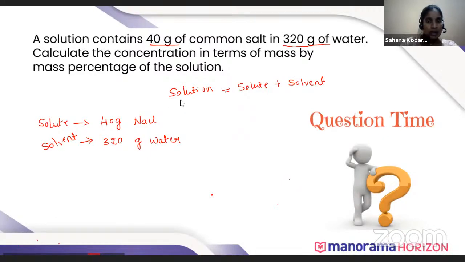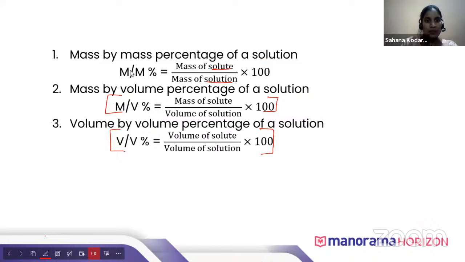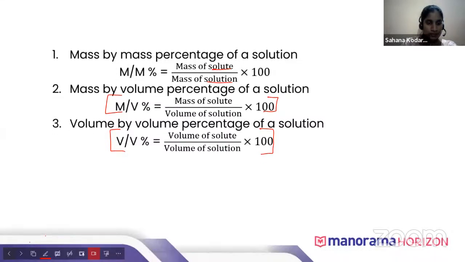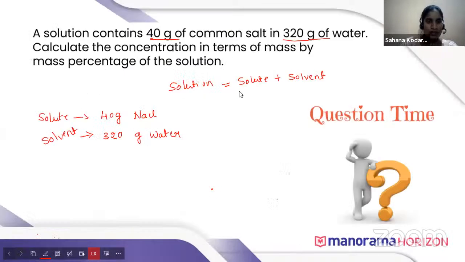Okay. So here you can see the formula: mass by mass percent is equal to mass of solute divided by mass of solution into 100. Okay. We have solute given as 40 gram, and solution is equal to 40 plus 320 gram.